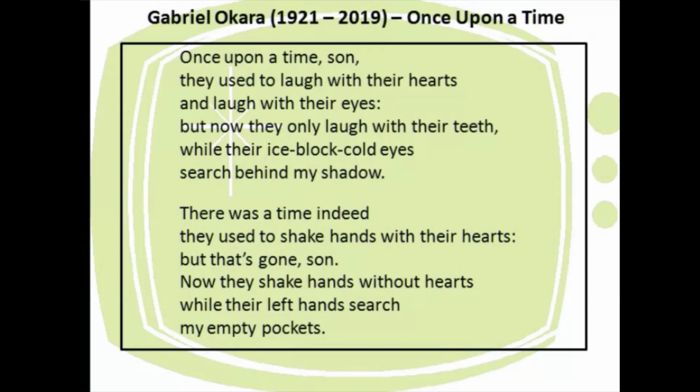Now, once upon a time is a phrase normally we start a story with. So we say once upon a time there was a village called Rampur, like that. So here we know that the poet is going to tell us a story. And the next word he uses is son. That means we can guess easily that a father is talking to a son.